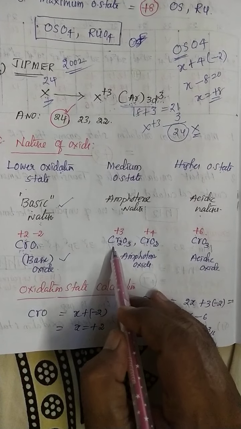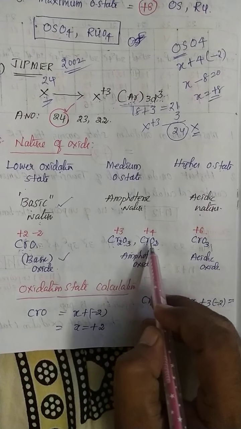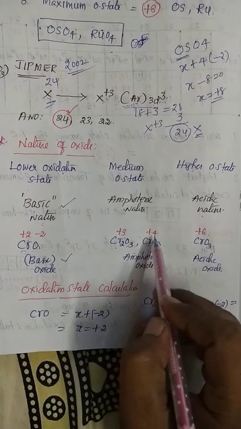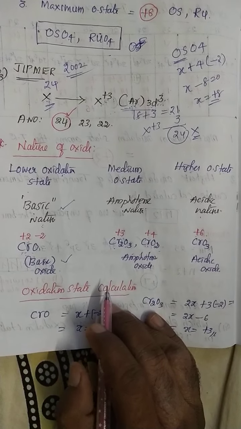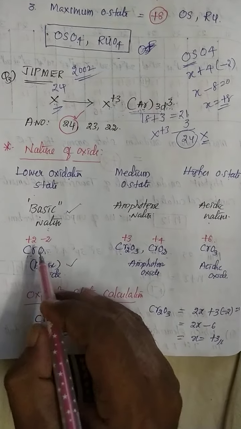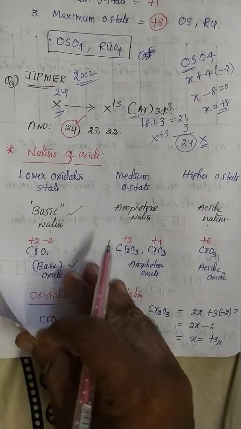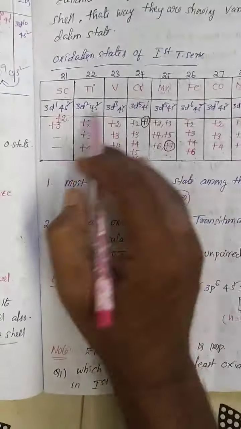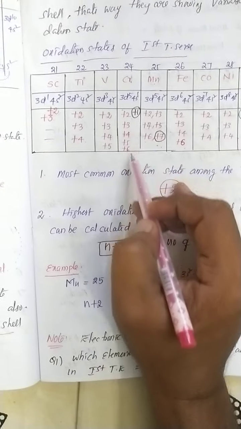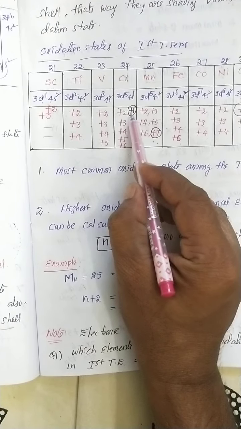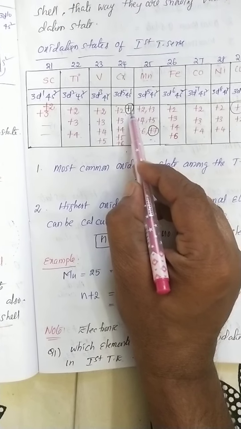Now in between, in Cr2O3 and CrO2, the oxidation states +3 and +4 are moderate. So how do we identify moderate and least? First select chromium. What is the chromium oxidation state here? +2 to +6. So if +1 or +2 is shown, that is the least oxidation state.